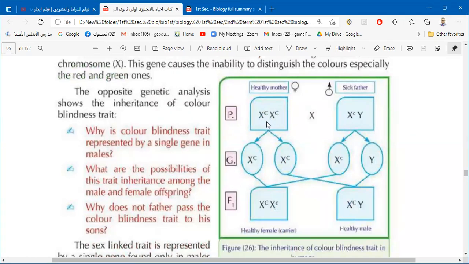She is healthy. And in the last case, if the 2 genes are C small, so 2 recessive genes, in this case, the woman will have color blindness. So the percentage in women is less than in men.